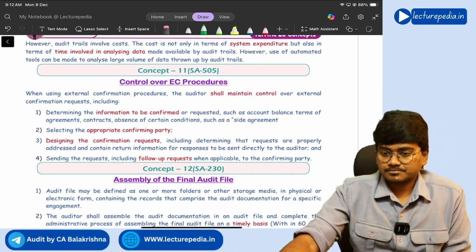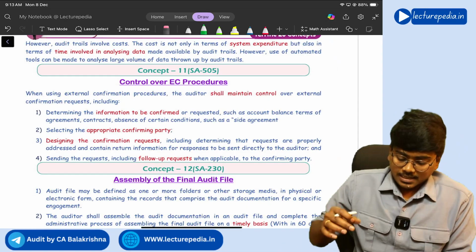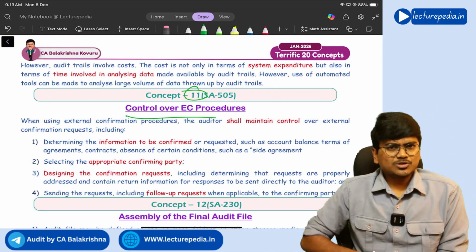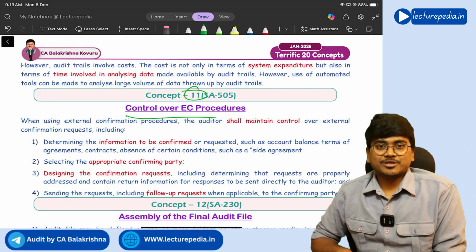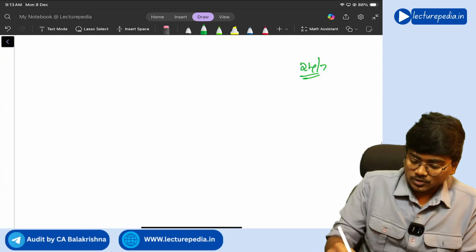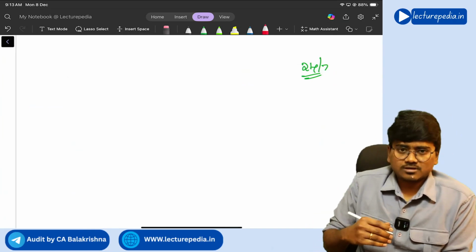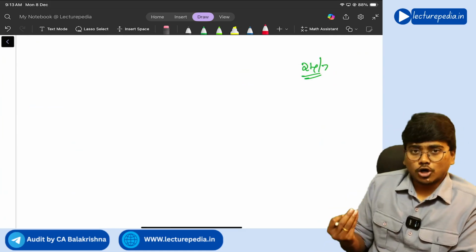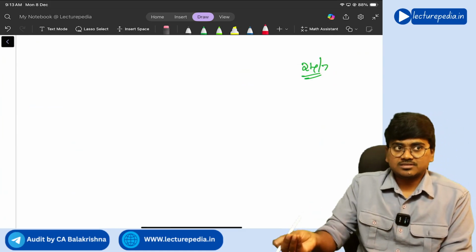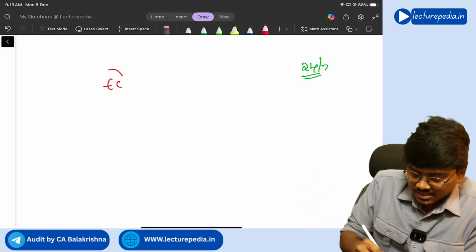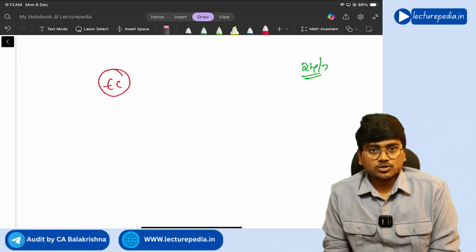Next, concept number 11, controls over external confirmation procedure as per SA 505. See, in case of debtors and creditors, the auditor can verify the existence of creditors or debtors through external confirmation procedure, correct or not?